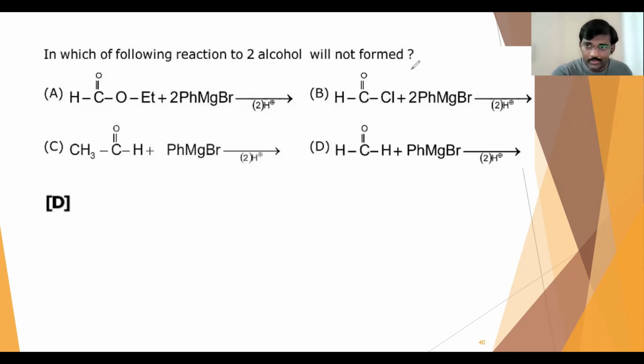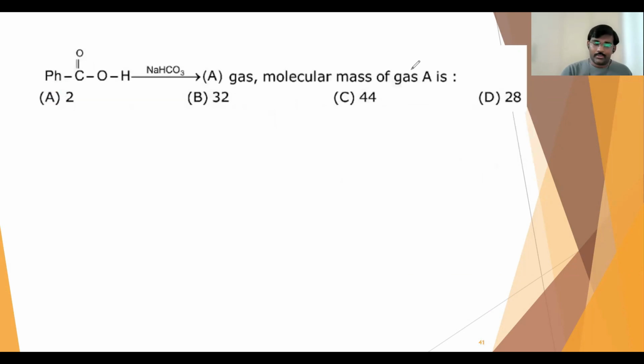Now let us go to question number 10, the last question for this session. Here benzoic acid is given, and sodium bicarbonate is added to it. So compound A is a gas coming out of it, and what is the molecular mass of the gas?